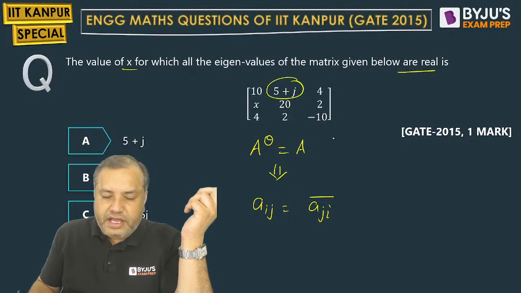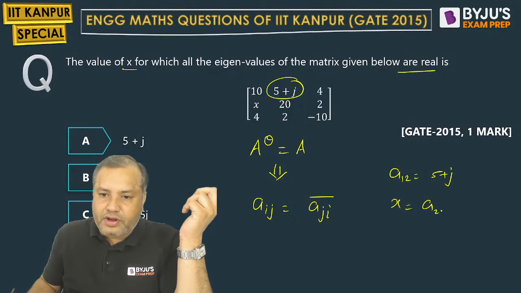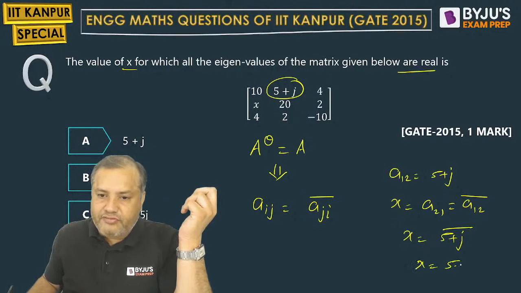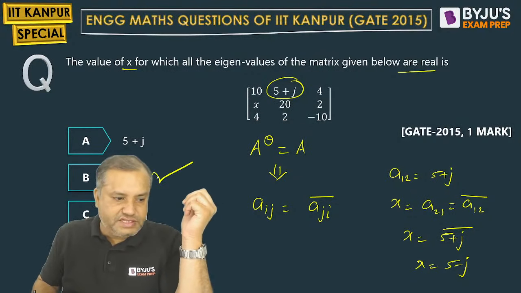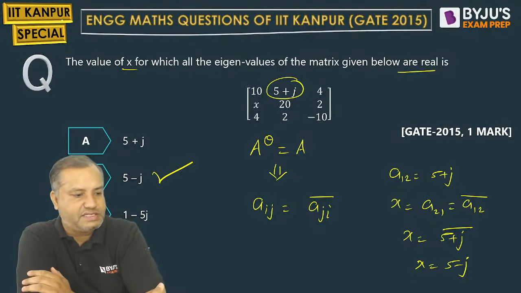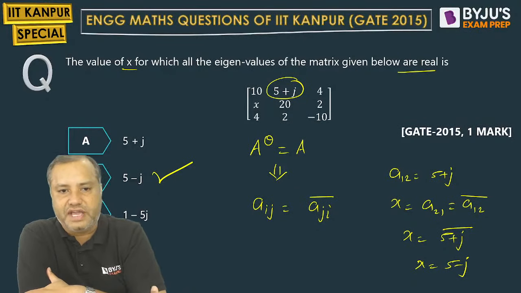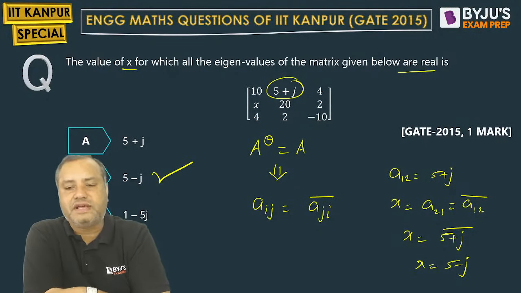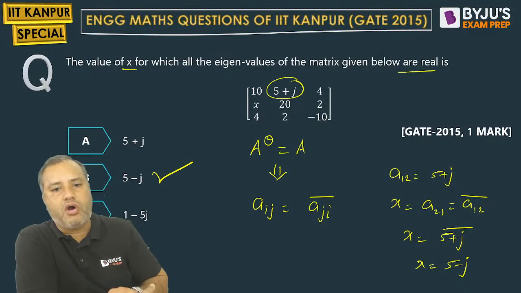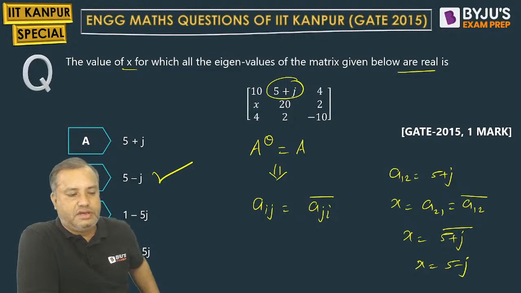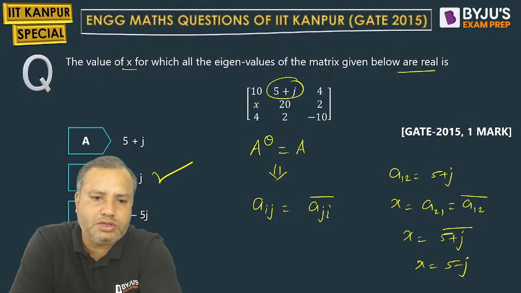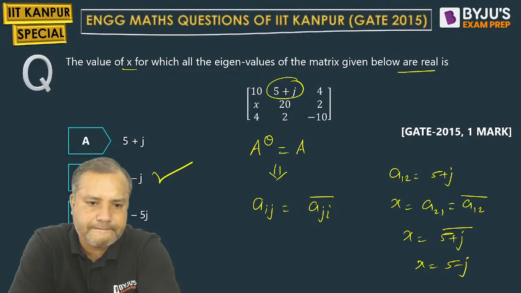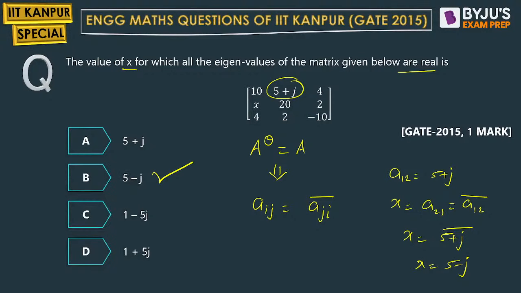So this is A12. X is A21, which is A12 conjugate, that is 5 plus j conjugate. X should be 5 minus j. When x is 5 minus j, then the given matrix will serve as a Hermitian matrix, and hence it will give you all real values. Comfortable? Let me show you all the options once. Next.